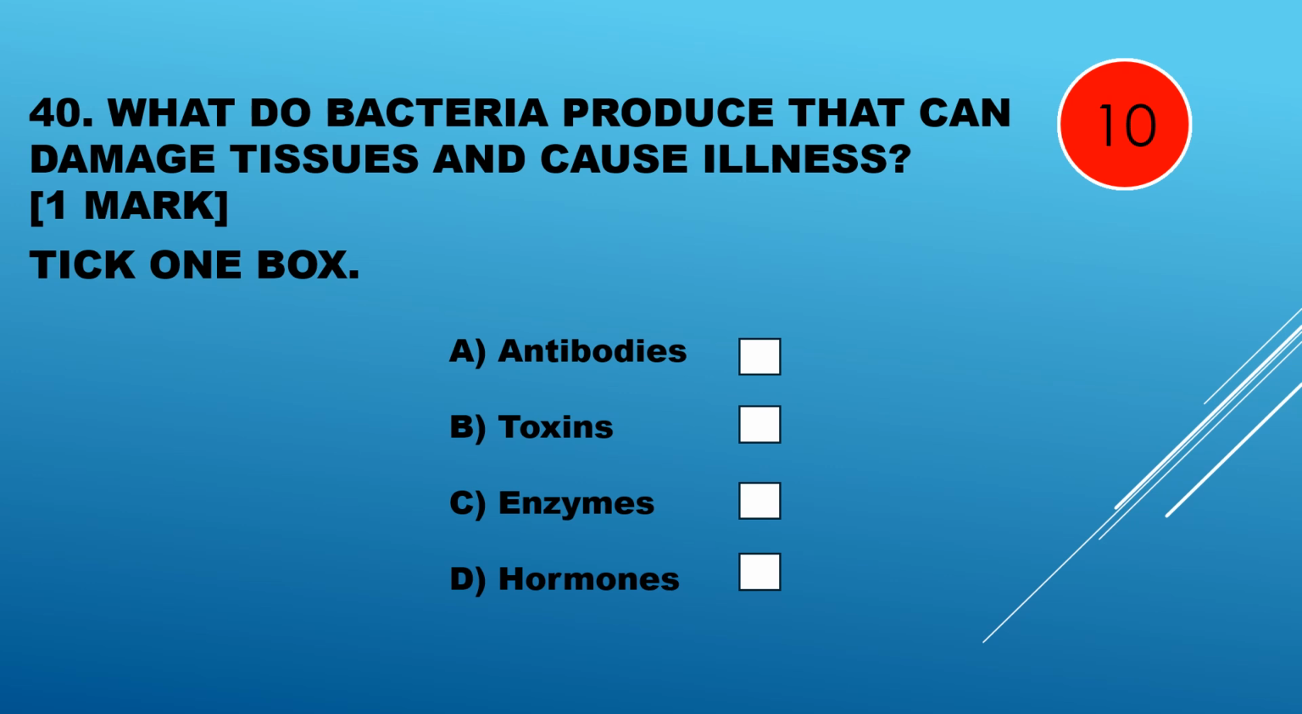Question 40. What do bacteria produce that can damage tissues and cause illness? Antibodies, toxins, enzymes, or hormones? When bacteria get in the body, they reproduce rapidly and they produce toxins, and it's toxins that damage the tissues.